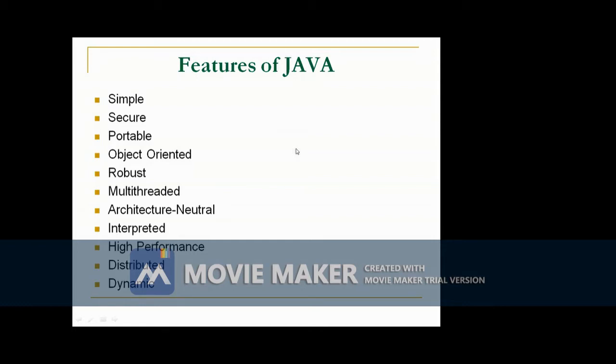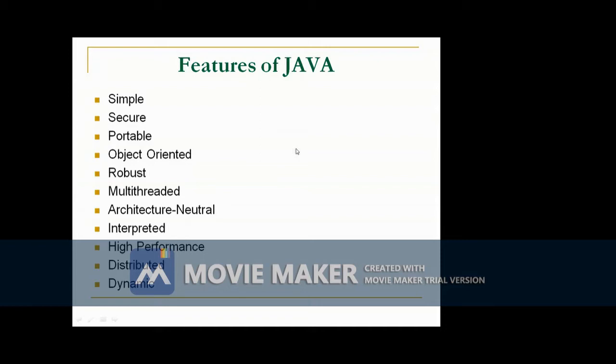The last feature is dynamic. Java programs carry with them a substantial amount of runtime type information that is used to verify and resolve access to objects at runtime. This makes it possible to dynamically link code in a safe and expedient manner. This is crucial to the robustness of the Java environment, in which small fragments of bytecode may be dynamically updated at runtime.